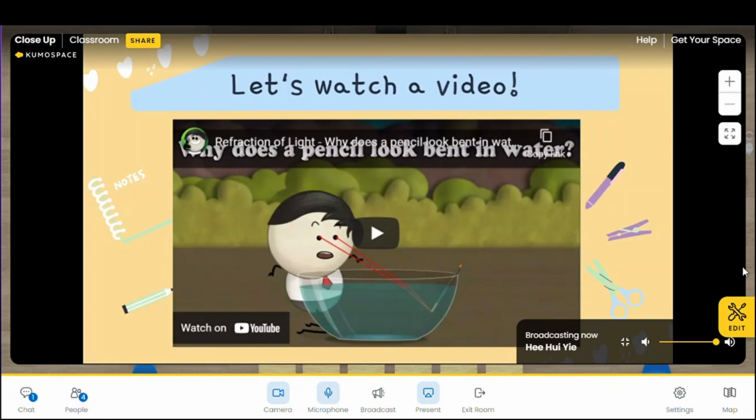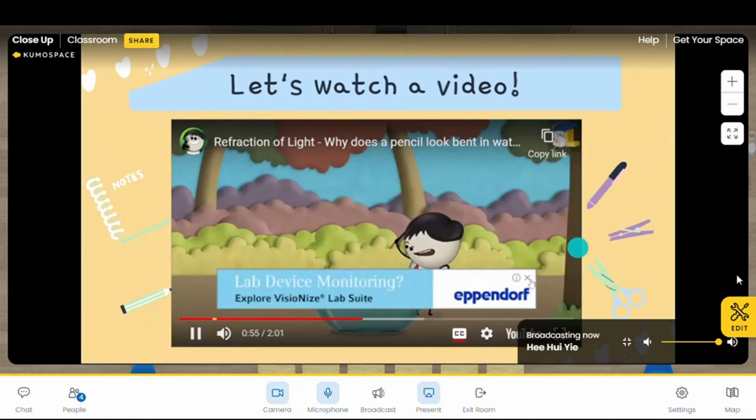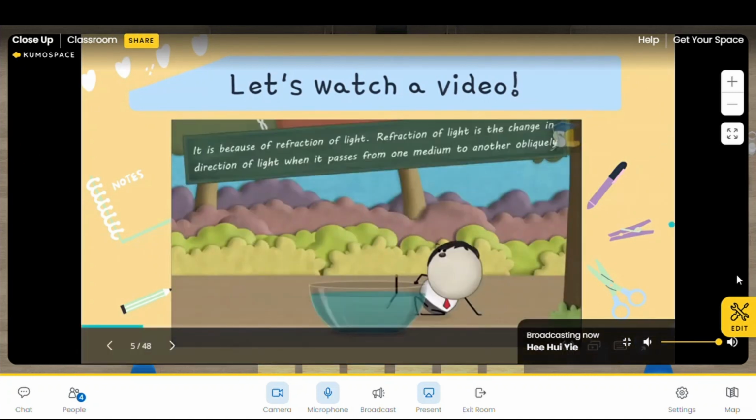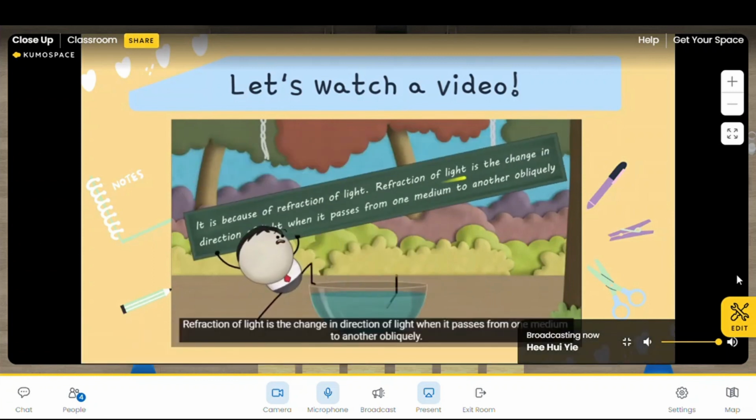Right now you might be wondering, what is refraction of light? And why was the pencil bent in the picture? Is it really broken? No. To answer the question, let's watch this video. It is because of refraction of light. Refraction of light is the change in direction of light when it passes from one medium to another obliquely.